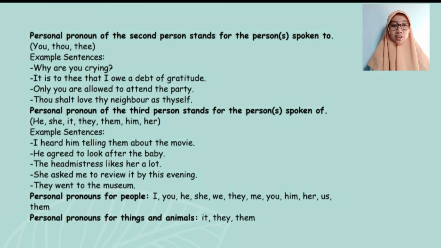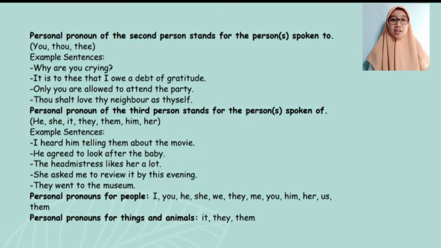For example, in the following sentences: why are you crying? It is to thee that I owe a debt of gratitude. Only you are allowed to attend the party. Thou shalt love thy neighbor as thyself. Personal pronouns of the third person stand for the person spoken of. There is he, she, it, they, them, him, and her.